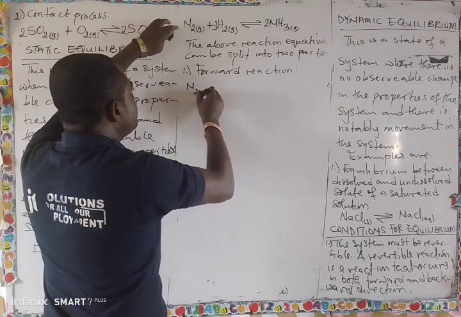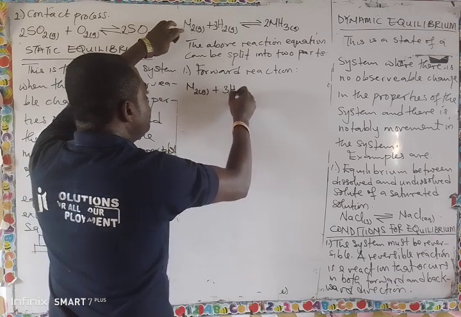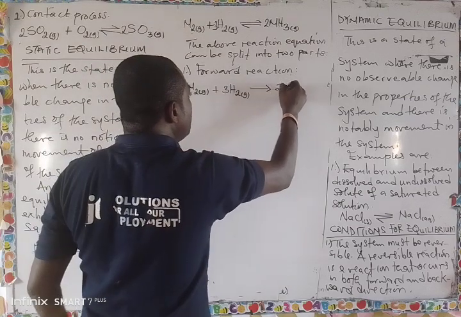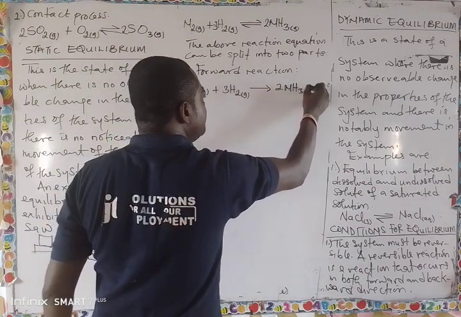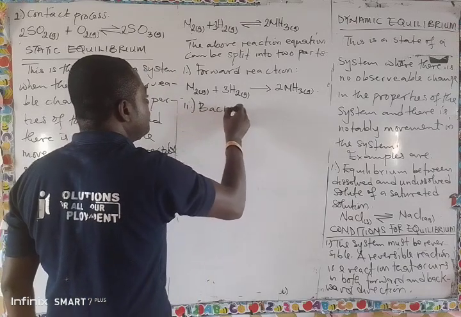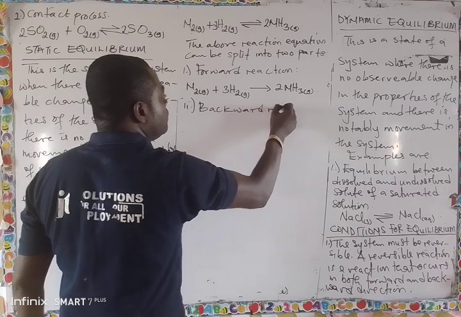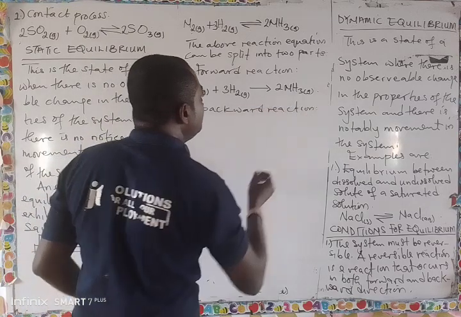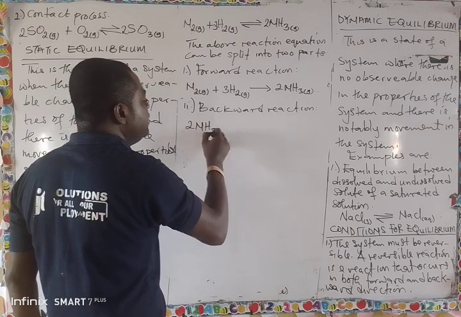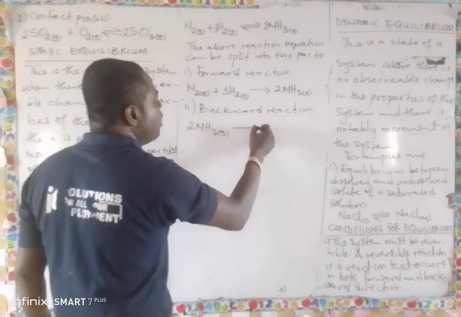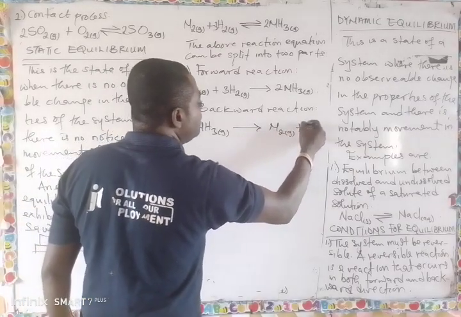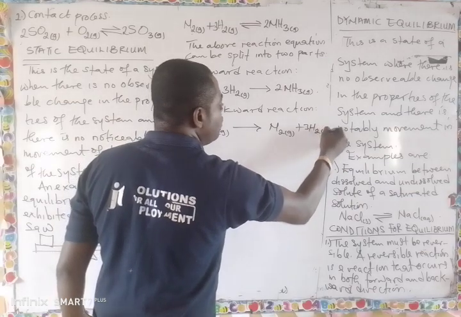N2 gas plus what? 3H2 gas equals 2NH3 gas. This is the forward reaction. Number two is the backward reaction. The backward reaction will now be 2NH3 giving us N2 gas plus what? 3H2 gas.